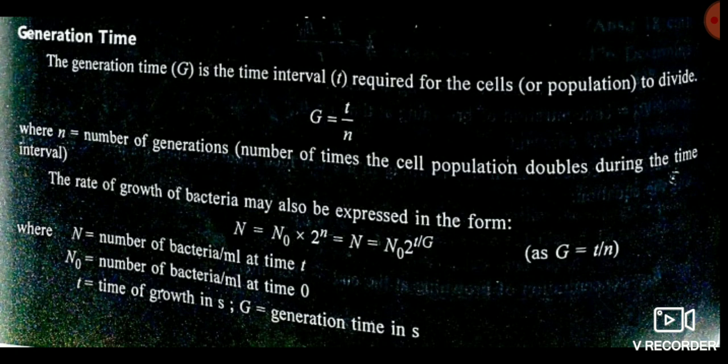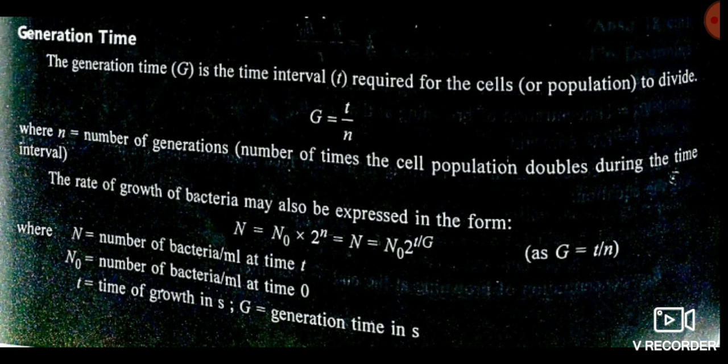And now friends, another thing you see here, that is rate of growth of bacteria. It can be expressed as n is equal to n naught into 2 to the power n, where n is the number of bacteria at time t, n naught is the initial amount of bacteria, t is the time of growth, and g is the generation time.